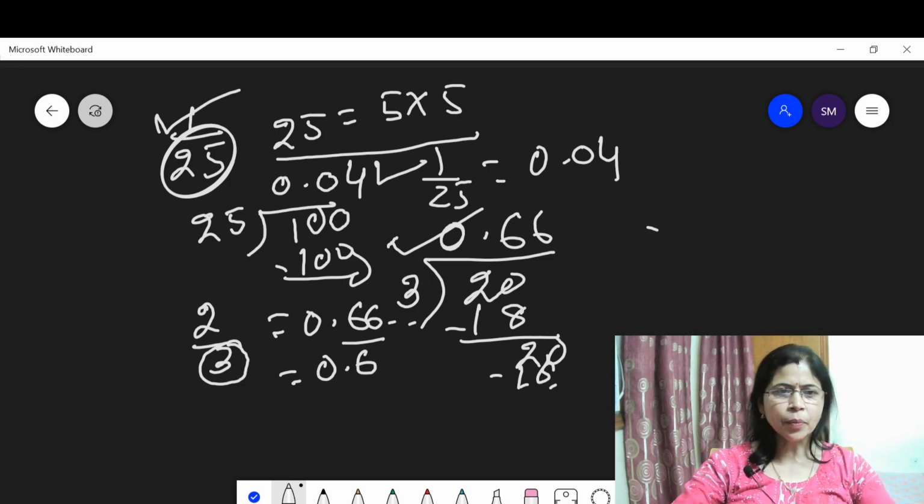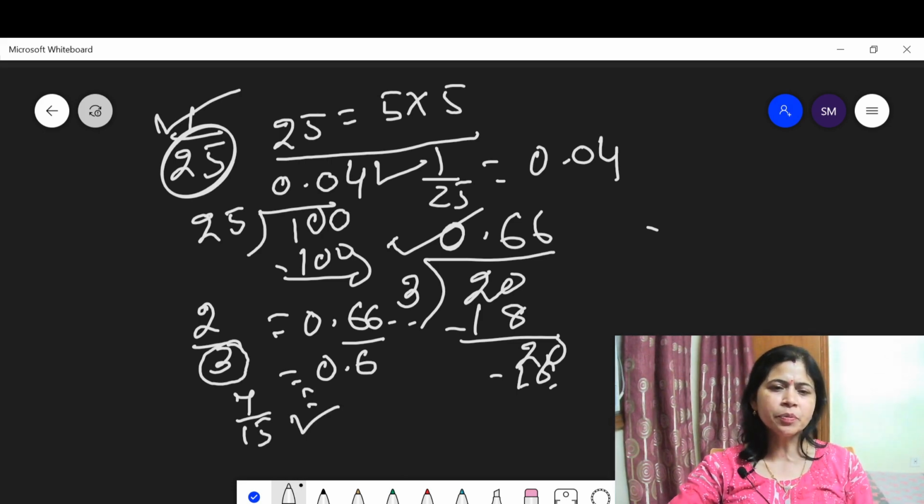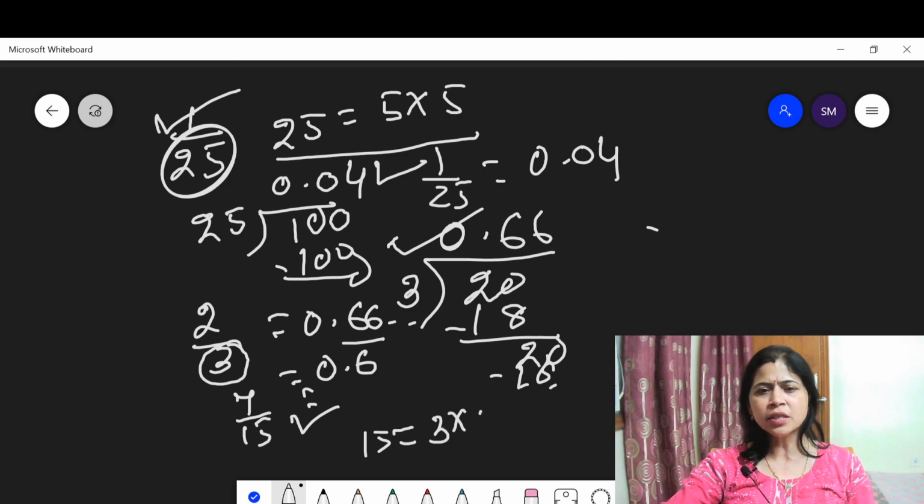Suppose here is given 7 upon 15. Here the denominator is 15. Is 15 only a multiple of 2 or 5? No. When you factorize 15, you get a multiple of 3 and 5. This means 7 upon 15 will not be a terminating decimal number, not a terminating rational number.